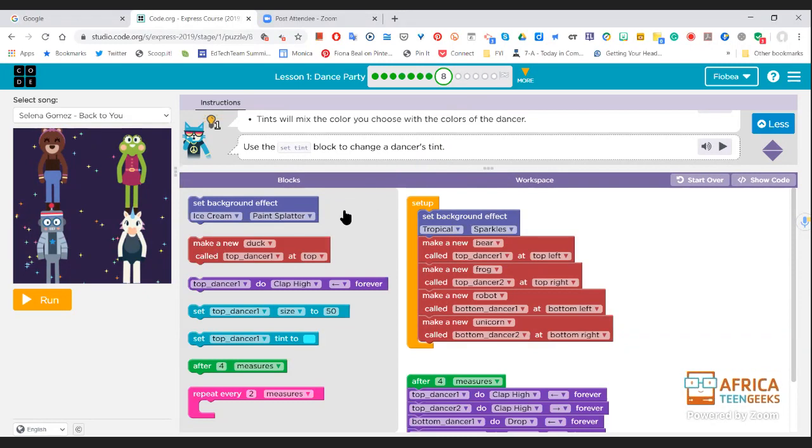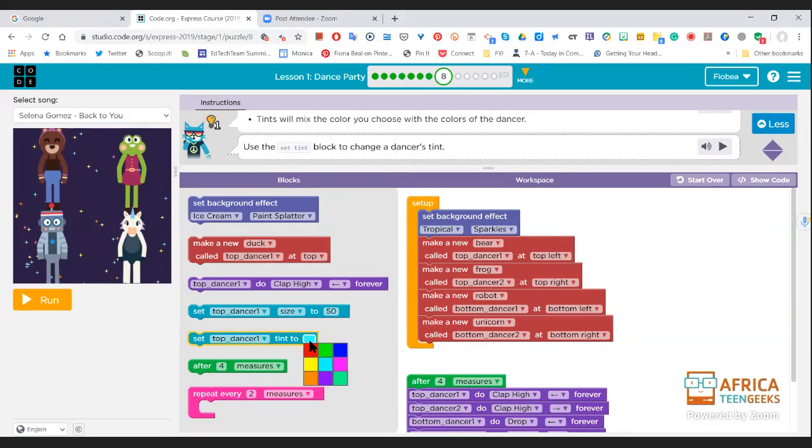Okay, so let's look through what our options are. We've got to look for something with tint in it. Set tint. It's not going to be the background effect, that's already there. It's not going to be the duck. Top dancer. Oh, which one has got tint? This one. Okay, this has got tint in it. Set top dancer tint to a certain color.